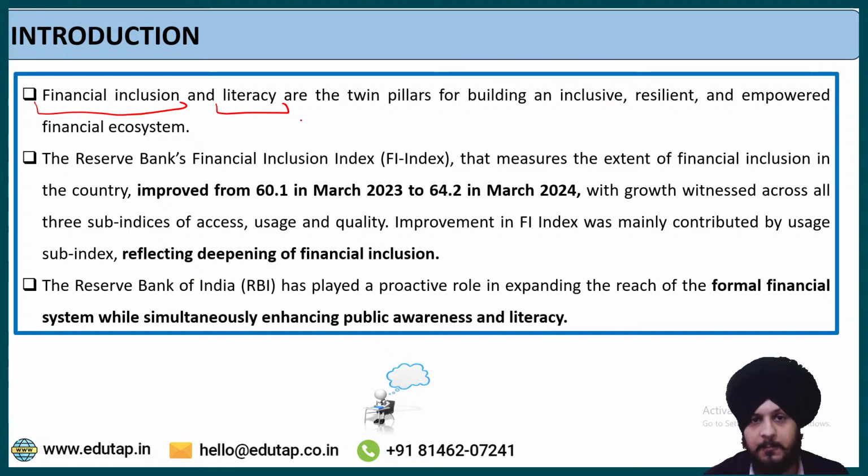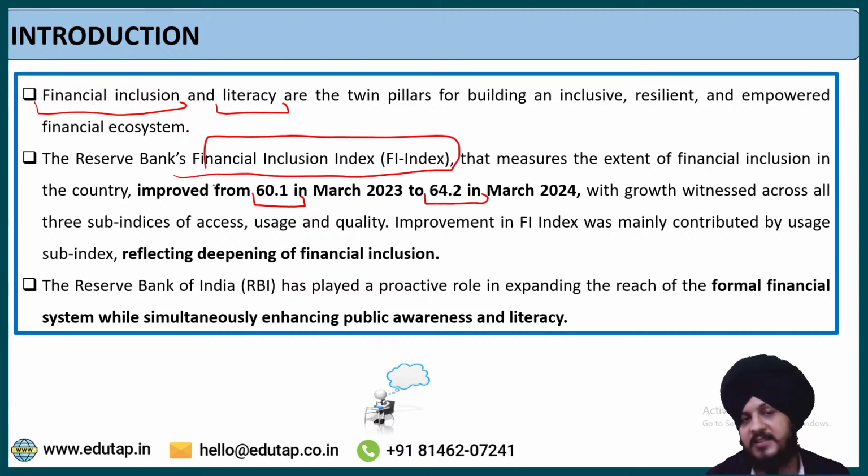Then, as per the financial inclusion index that measures the extent of financial inclusion in the country, the financial inclusion index improved from 60.1 in March 2023 to 64.8. Fine. So you can see the financial inclusion index has improved. It also highlights to what extent we have been progressing as far as financial inclusion is concerned, that is, how far we are able to promote the access, usage and quality of the financial services to the unprivileged section of the society.